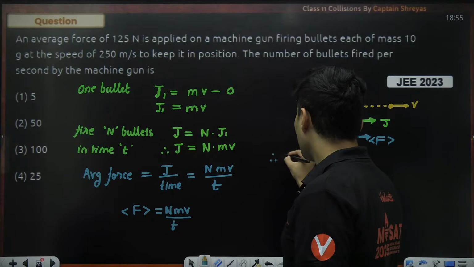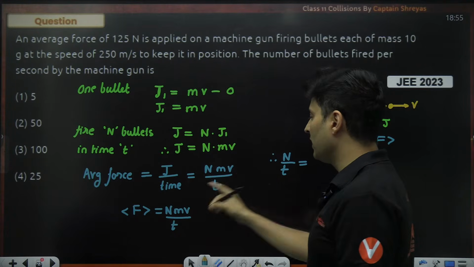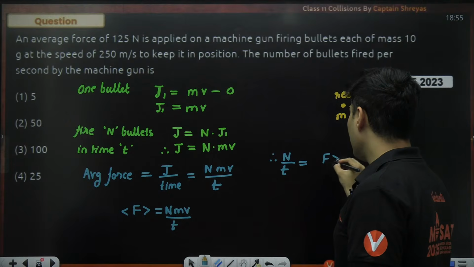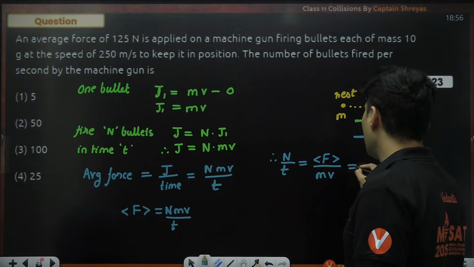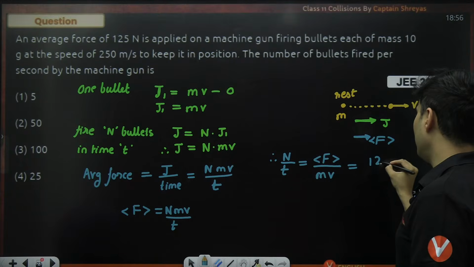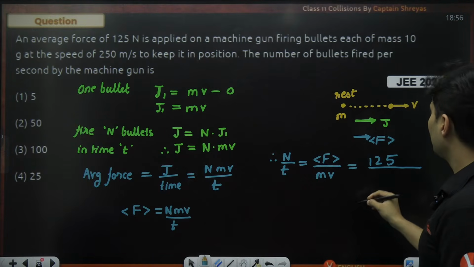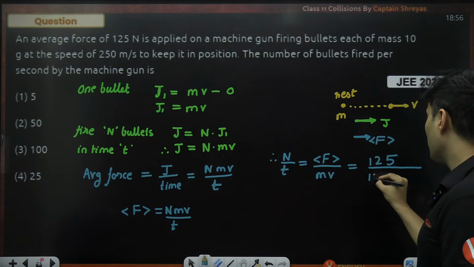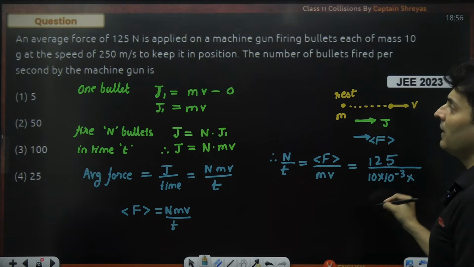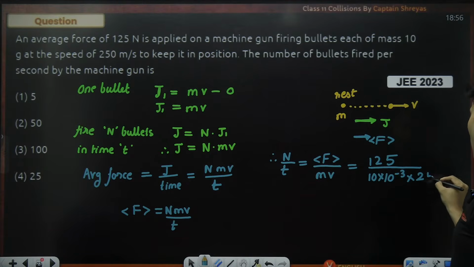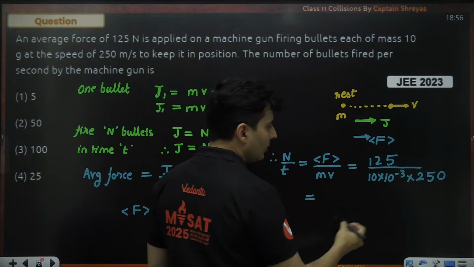So n by t will be average force divided by mass into velocity. Average force is 125. Mass of that bullet is 10 grams, so 10 into 10 to the power minus 3, and velocity is 250.